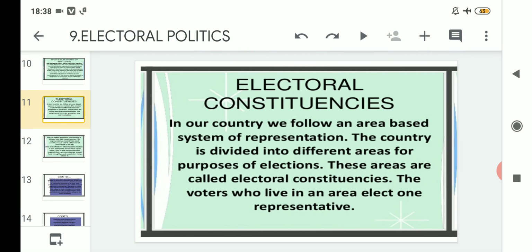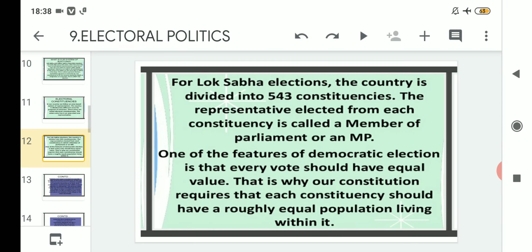After that we read about the electoral constituencies, in which we saw that there are different areas according to their sizes, and there can be many constituencies under one state. So today we will start understanding the second part of the electoral constituencies. Let us proceed then.